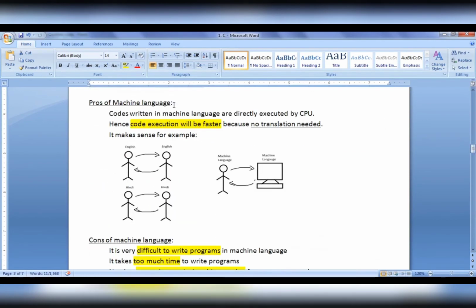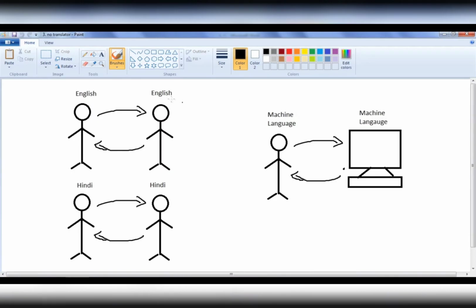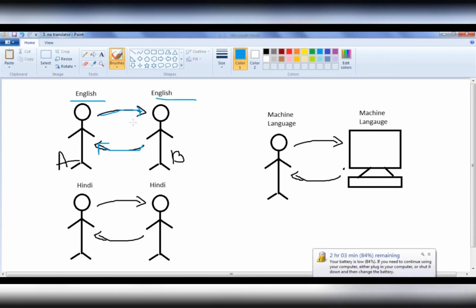Let's proceed further and understand some pros and cons of machine language. Pros of machine language: codes written in machine language are directly executed by the CPU. Hence, code execution will be faster because no translation is needed. It makes sense, right? Because you can see here we have person A and person B. Both of them know the English language. If person A tells something to person B, he can understand because he knows English, and then he can reply back in English. Person A can understand. They can have a conversation easily, and talk without any problem.